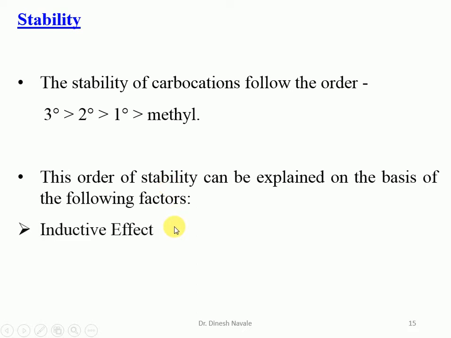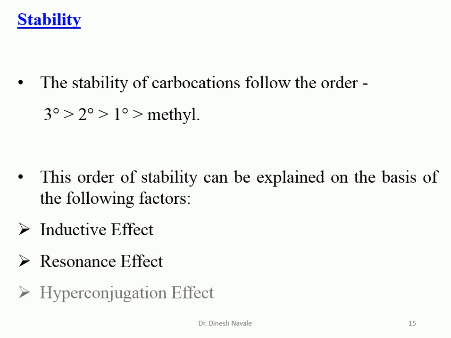So which factors are going to be there? The stability of the carbocation can be easily explained by inductive effect, resonance effect, as well as the hyperconjugation effect. That means the stability of the carbocation can be explained by using three different factors: the inductive effect, resonance effect, and the hyperconjugation effect. We are going to see one by one how each effect contributes to the stability of the carbocations.